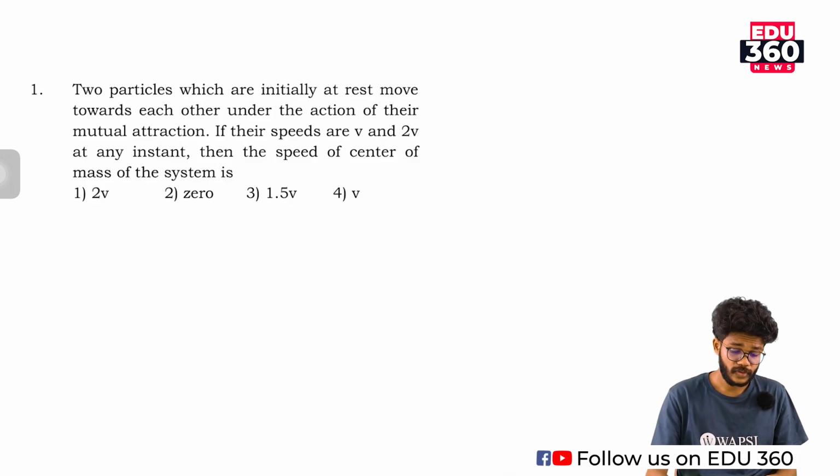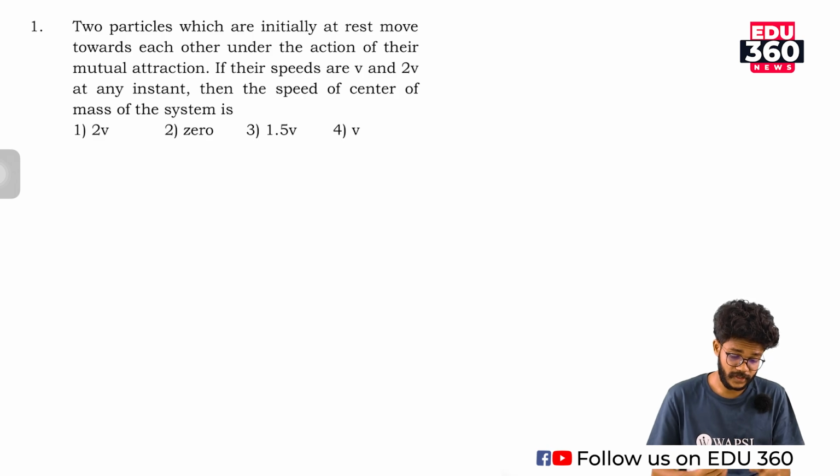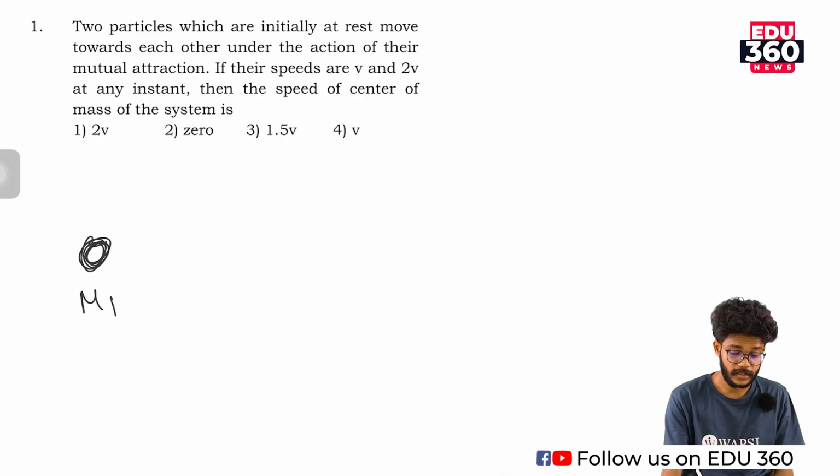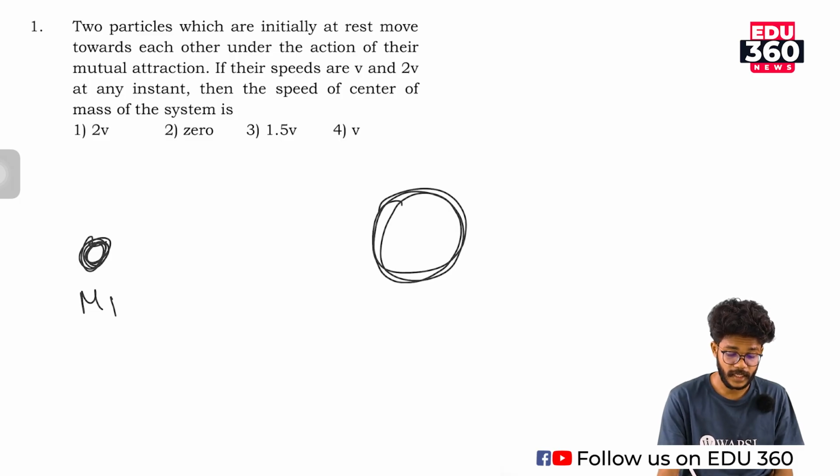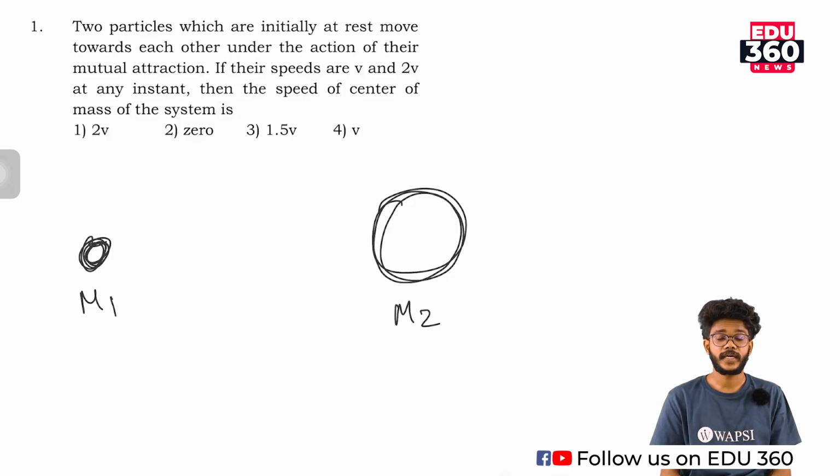So for a rough sketch of this system, if this is the first mass m1 and this is the second mass m2 with their velocities v and 2v, that means one particle has velocity v and the other has velocity 2v. Okay, so which one has the greater velocity?